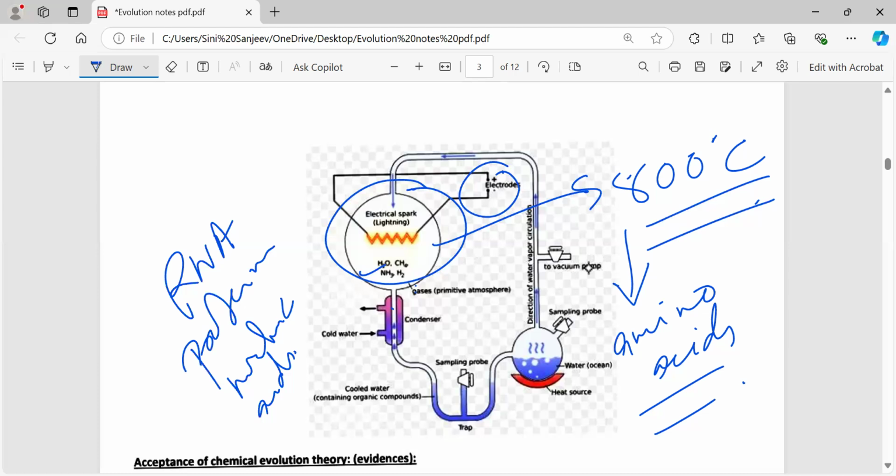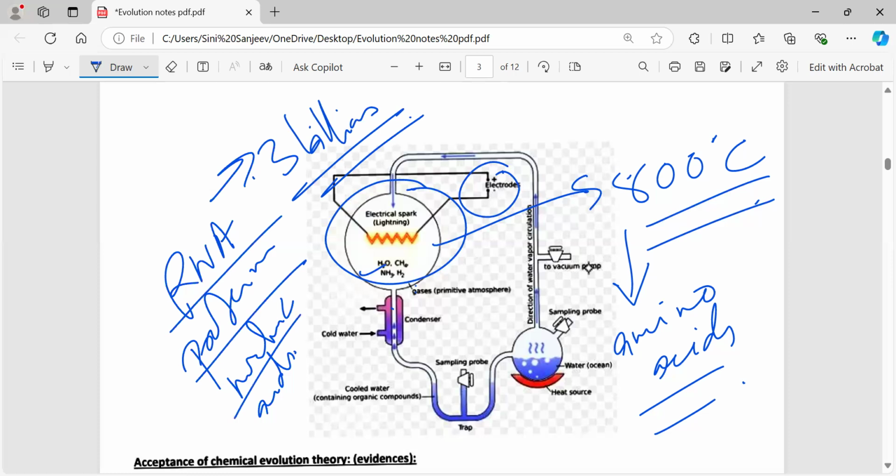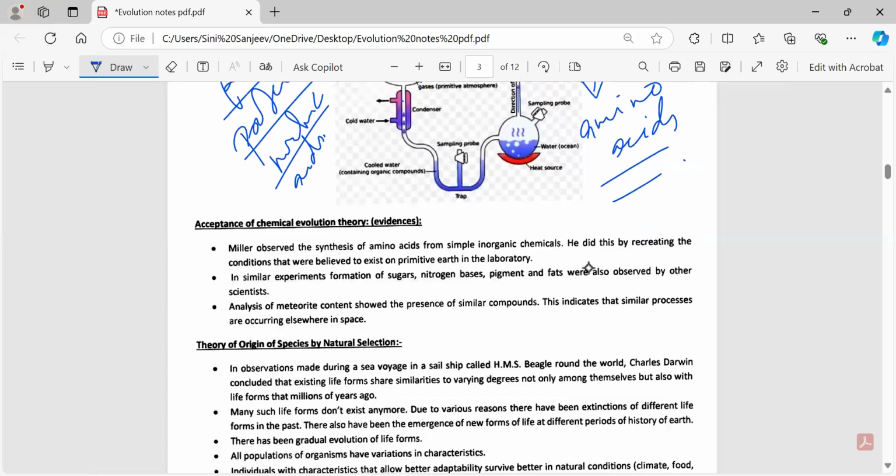This happened around 3 billion years ago. According to this experiment, the first non-cellular form of life originated 3 billion years ago, through these organic and inorganic molecules. So this was the experiment conducted by Urey and Miller to give the proof that whatever life was there originated from chemical evolution.